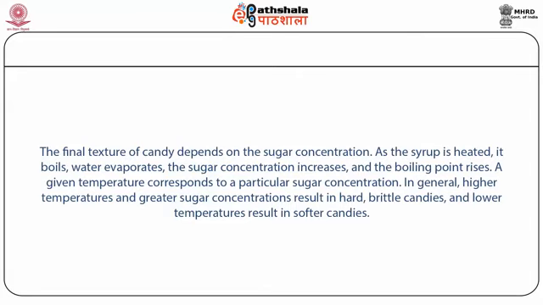As the syrup is heated, it boils, water evaporates, the sugar concentration increases and the boiling point rises. A given temperature corresponds to a particular sugar concentration. In general, higher temperature and greater sugar concentration result in hard, brittle candies, and lower temperatures result in softer candies.